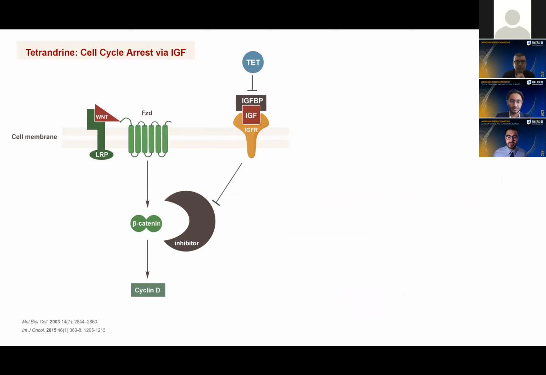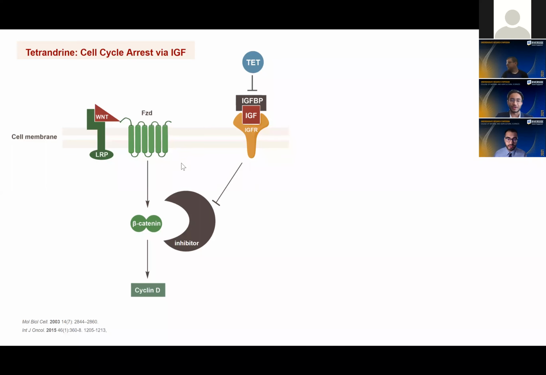Yeah, the slide here of TET. With the binding of TET, does it cause disinhibition from the IGFR to the inhibitor for beta-catenin? Or sorry, go ahead. Is it disinhibition or stimulation?